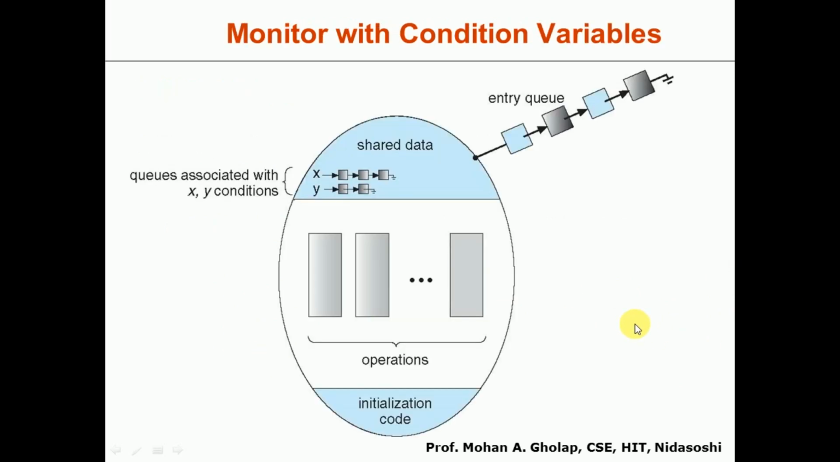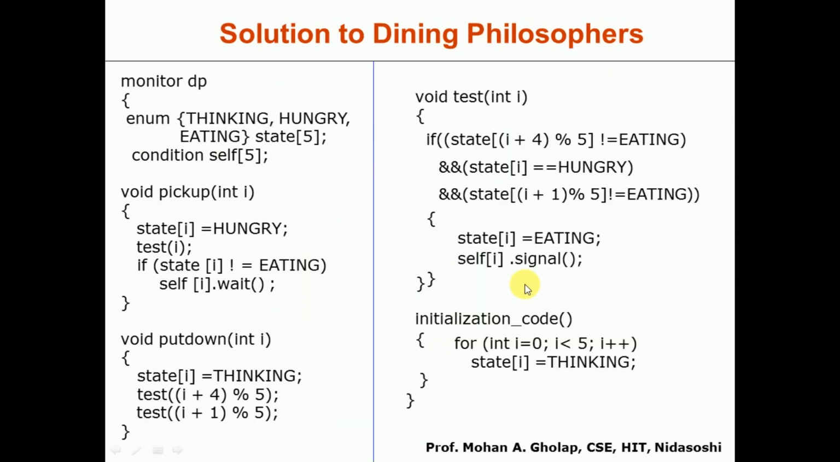Okay, so if you consider the monitor with condition variables, the schematic view will look like this. In this shared data, we have these condition variables, that is x and y. We have again the queues associated with these two condition variables x and y, along with these entry queues. Okay, so next we'll see how exactly